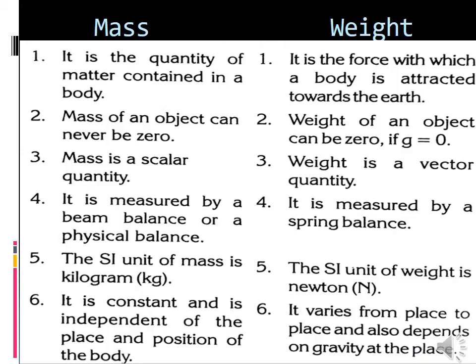The first one is the quantity of matter contained in a body. Mass is the quantity of matter contained in a body, and mass of an object can never be zero, and mass is a scalar quantity. And the fourth one, it is measured by beam balance or a physical balance. And the fifth one, SI unit of mass is kilogram. And the sixth one, it is constant.